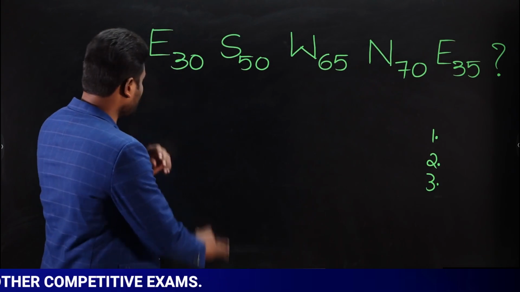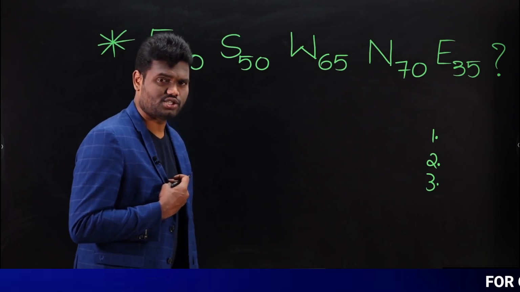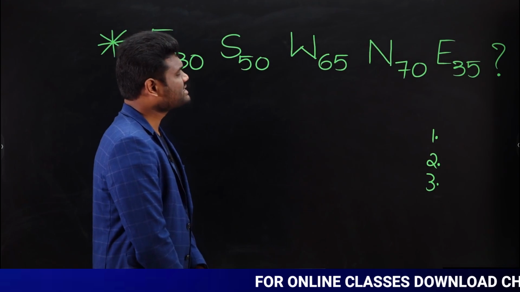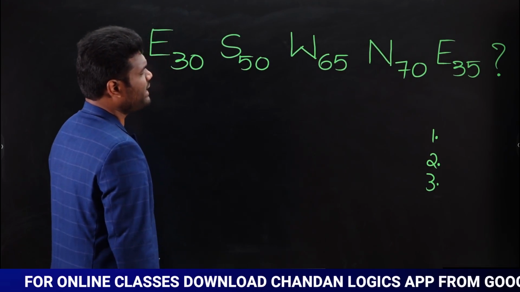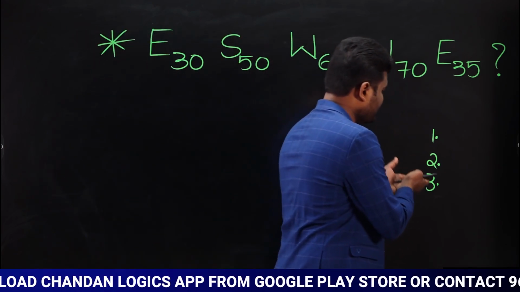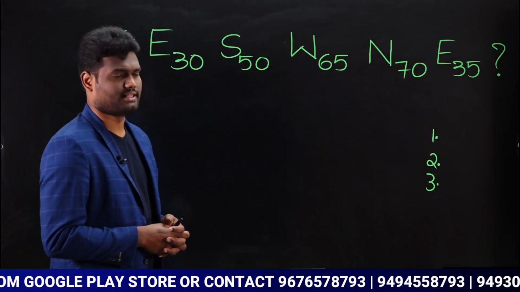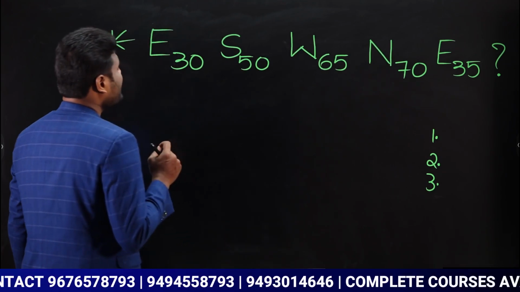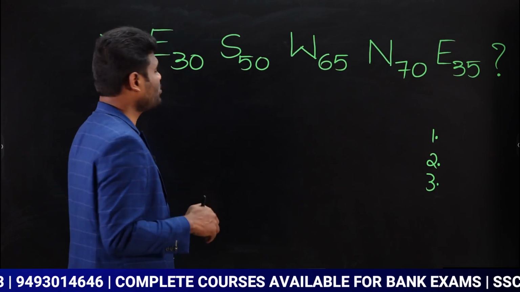Okay, I am repeating the question. Observe carefully. A person traveled towards east 30 meters, followed by south 50 meters, followed by west 65 meters, followed by north 70 meters, followed by east 35 meters. So you are supposed to say the answers for these 3 questions. Okay. So just pause the video and try to say what the answer is. Now I am going to say the answer. Observe carefully. Now if you observe what I told you, same add. Opposite you can subtract. That is what I have told you.